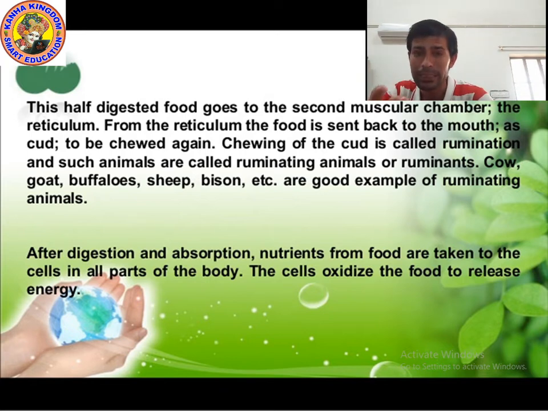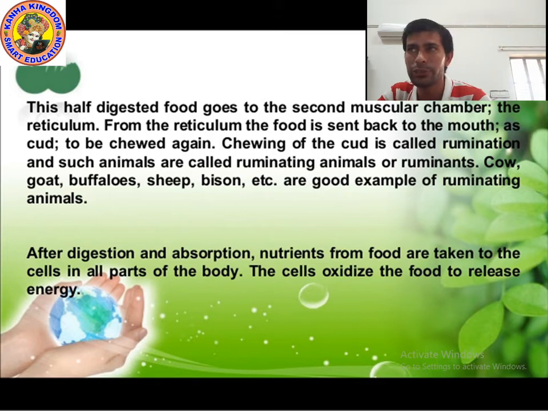The food which is sent back to the mouth is known as cud, C-U-D, cud. There it is again chewed. So from the reticulum it goes back into the mouth, and these herbivores again chew it.